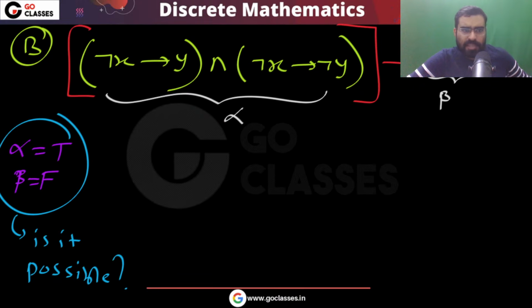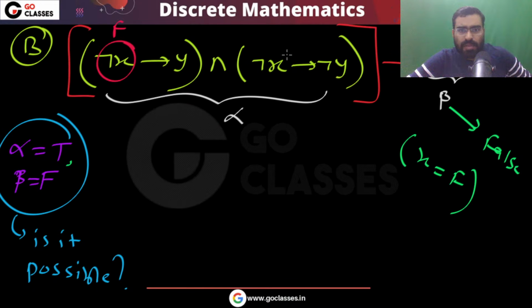A simple thing I am asking: you have to make alpha true and beta false. Is it possible? If you make beta false, it simply means that x is false. And if x is false, then this will be true, and this will be true.